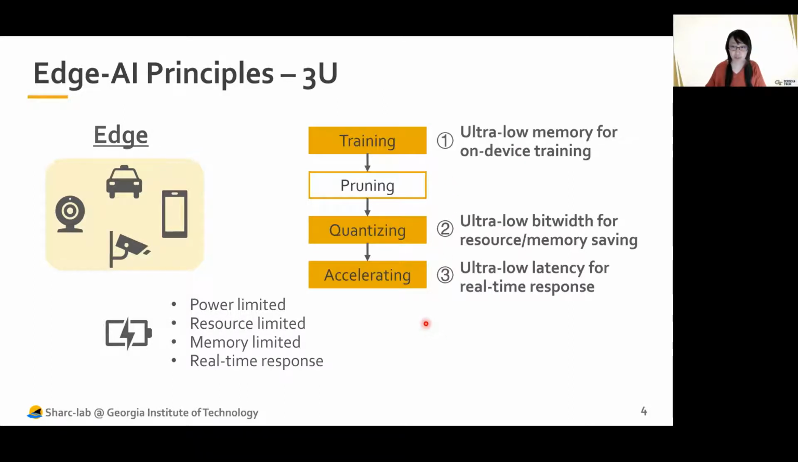So in this work, we will cover these three major steps. First, we will talk about training. We propose an ultra-low memory method for on-device training. The second is quantization. We propose an ultra-low bitwidth quantization for resource and memory saving. And the third is based on the quantized machine learning model. We propose a low latency accelerator for real-time response.